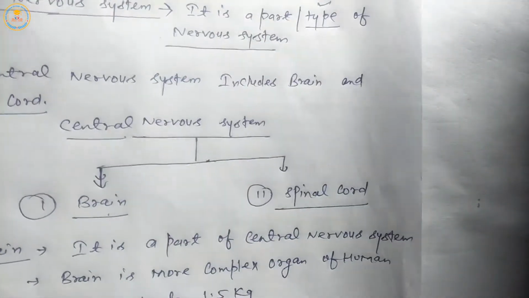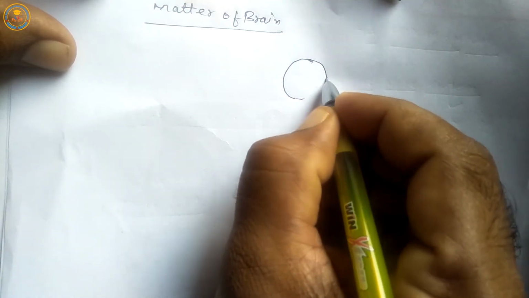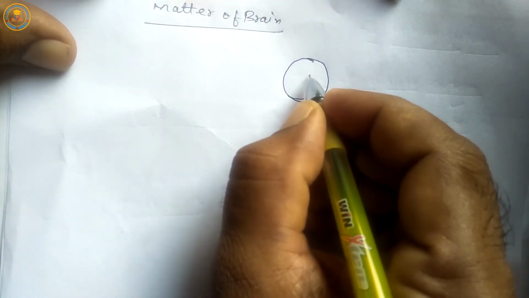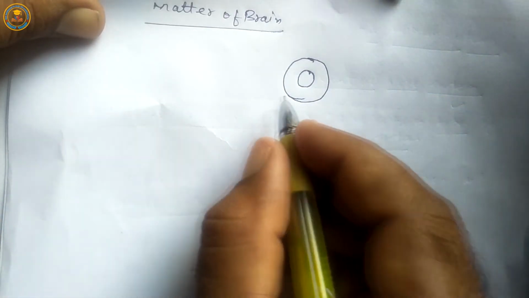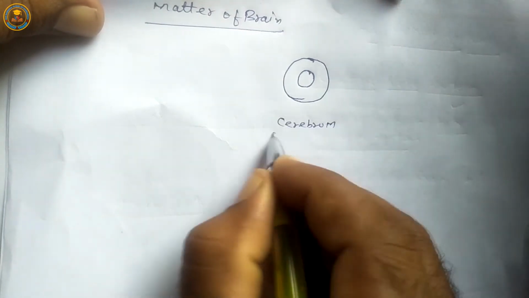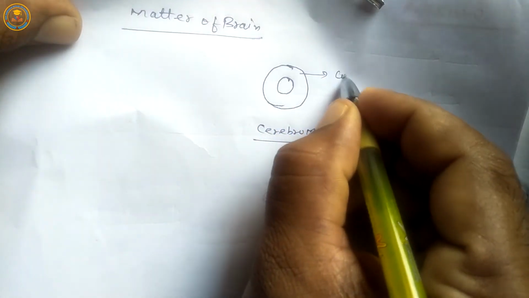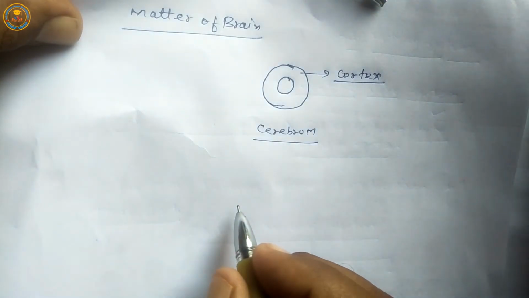Next is the specific matter of brain. Students, the brain has two specific matters. For example, this part is cerebrum. The peripheral or outer part is called cortex.